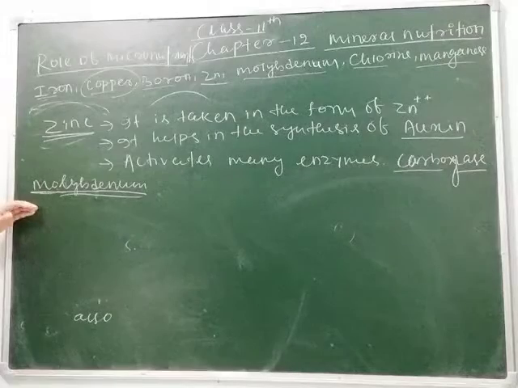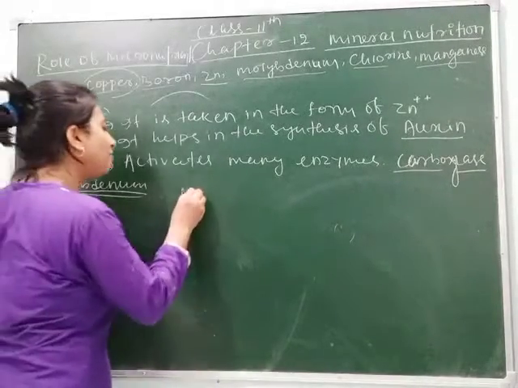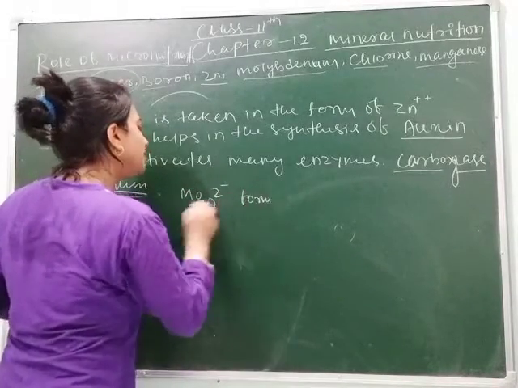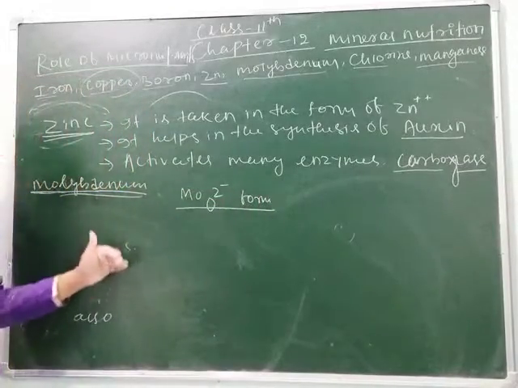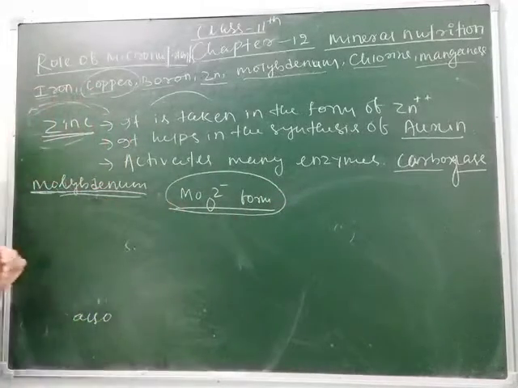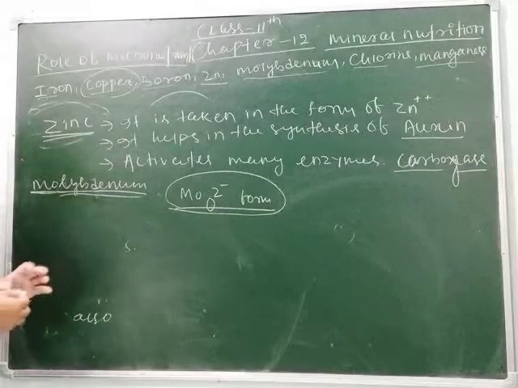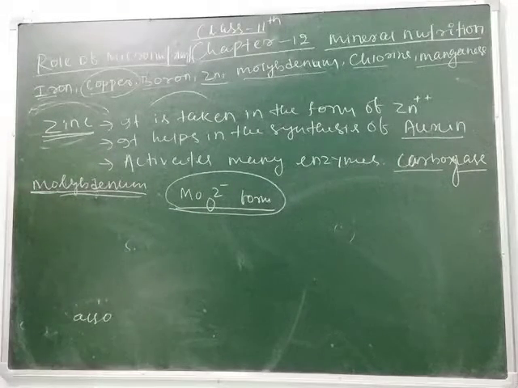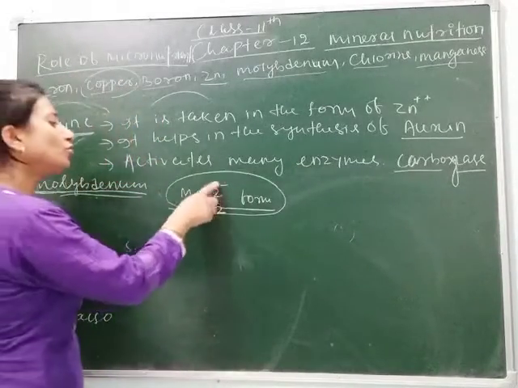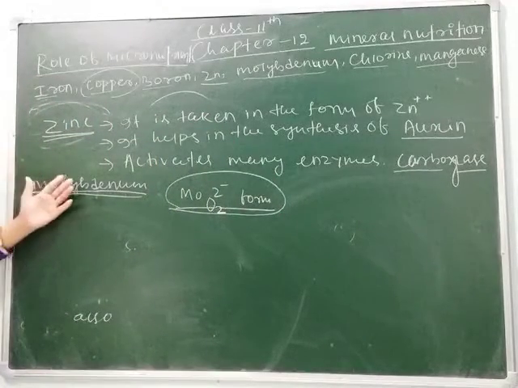You know the chemical symbol of molybdenum is Mo, but it is taken up in the form of MoO4 2-. It means the ores are taken in their chemical form. So molybdenum is taken in the form of MoO4 2-. Clear, students? So what is its function and how does it affect the overall growth of the plant?